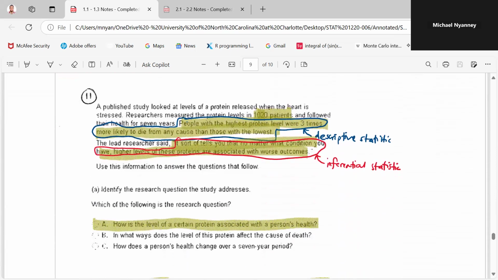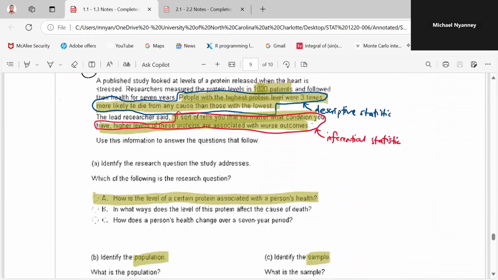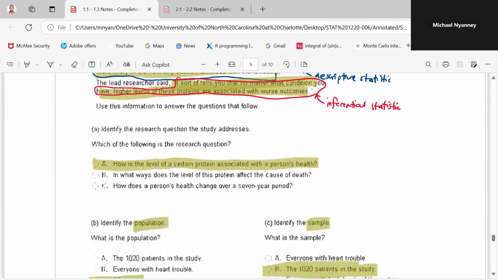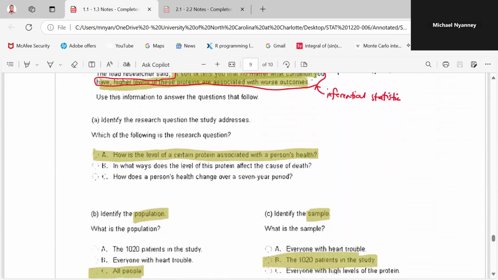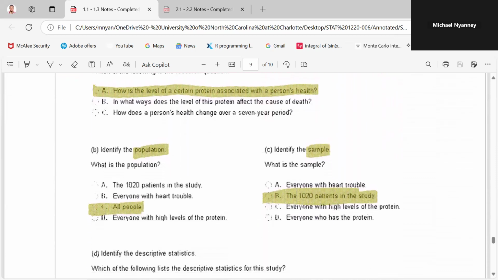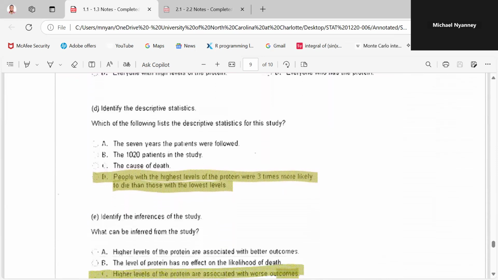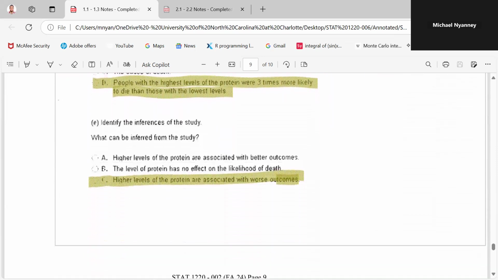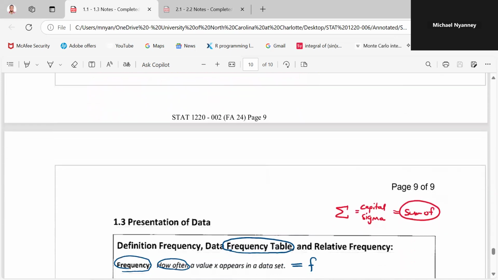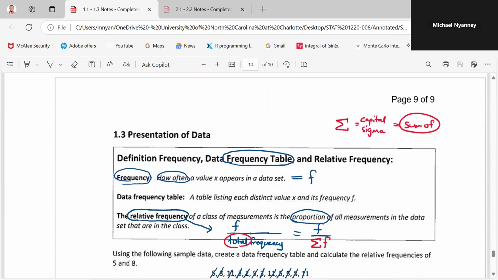Okay, so 11 is the same as 10. So you can go through and you are good to go. Okay, so we have the answers here to each question that has been highlighted. Okay, so we are done with 1.1.